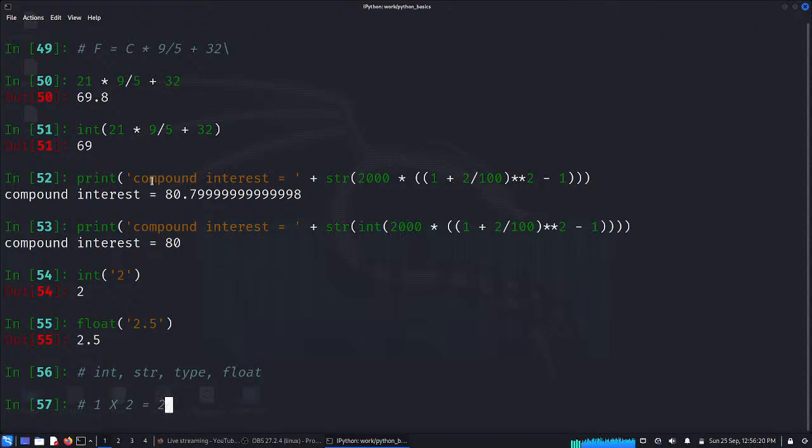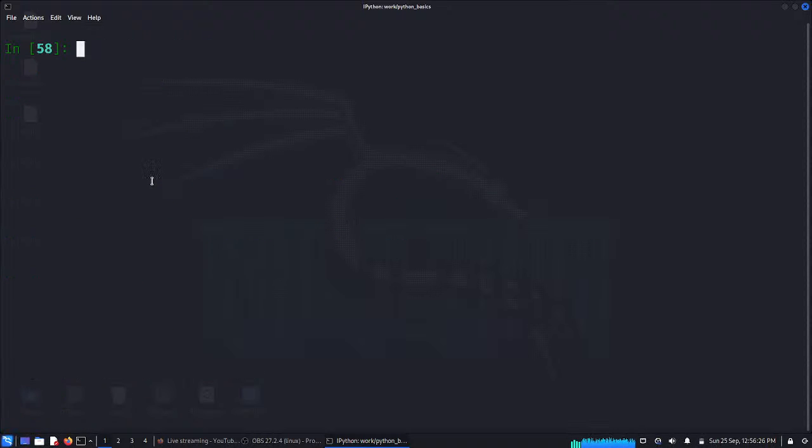So I want this: 1 times 2 equal to 2, 2 times 2 equal to 4, I keep going, and then 10 times 2 equal to 20, and so on. So this is what I want.